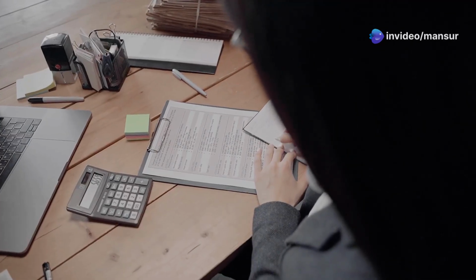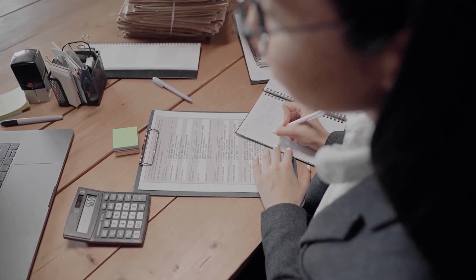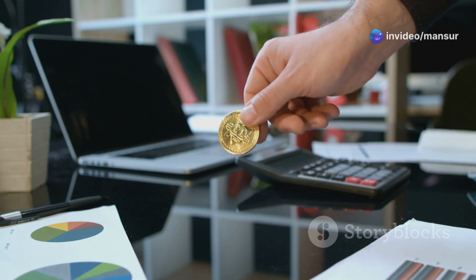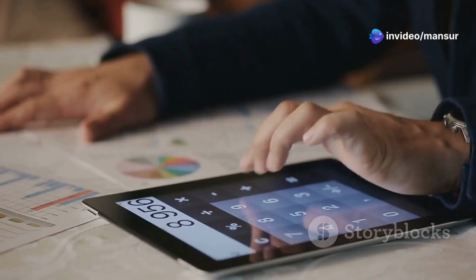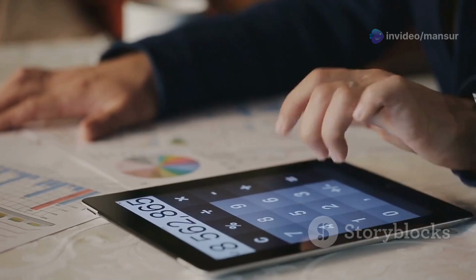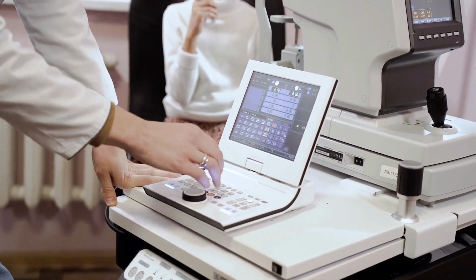Maintain accurate records. Implement a robust accounting system to track income, expenses, GST payments, and ITC claims. This will simplify GST filing and ensure compliance. Leverage technology. Utilize accounting software or online platforms that offer GST compliance features. This can automate many tasks and reduce the risk of errors.